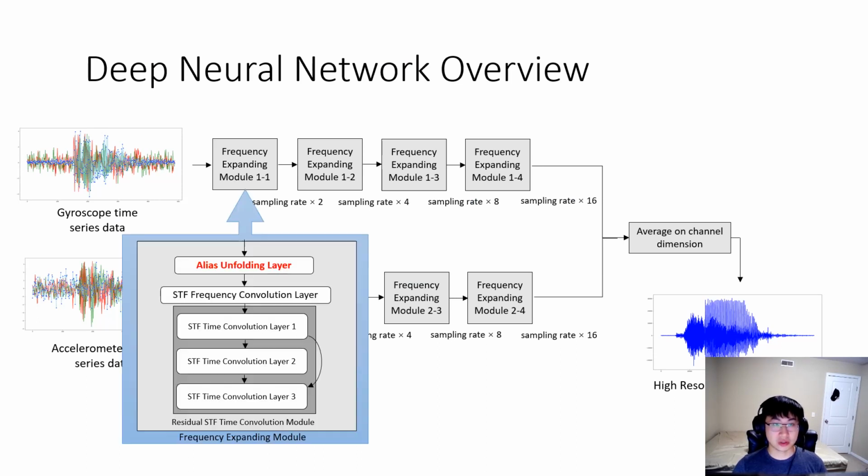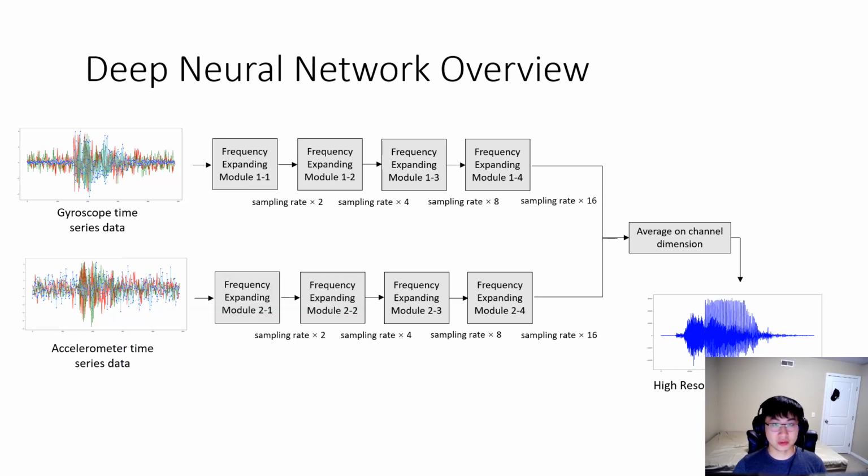Frequency expanding module is the building block of our complete deep neural network architecture, and alias unfolding layer is the key of the module. Each frequency expanding module will double the resolution of the time sequence, and after increasing the sampling rate by 16 times, the outputs of the two motion sensors are concatenated, averaging on the channel dimension, and then we finally have the output speech audio signals with 16 times higher resolution than the input.